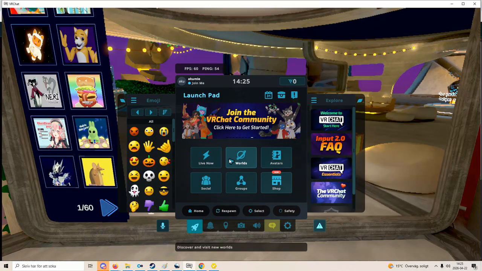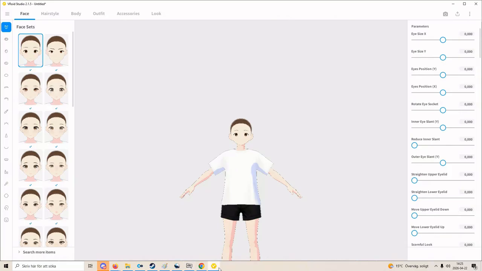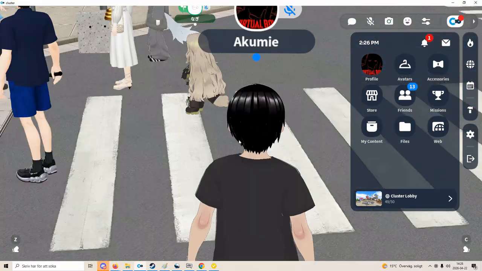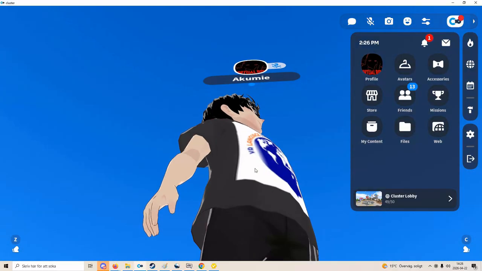But if you create your own avatars, mostly through VRoid, and you want to upload it out of the box, and it works, and you don't want to do it through Unity, see, look under the shirt. No cutouts, nothing. It just works.